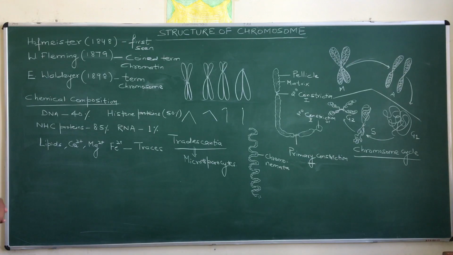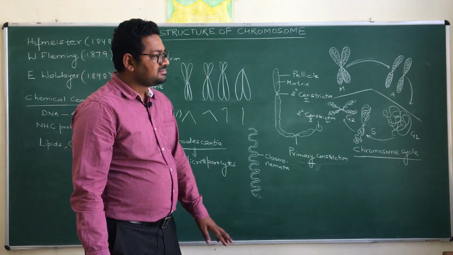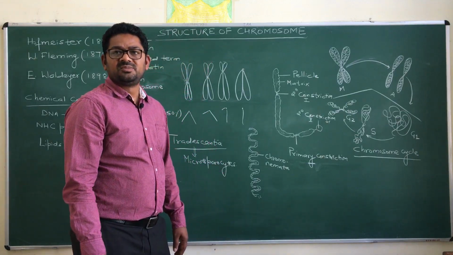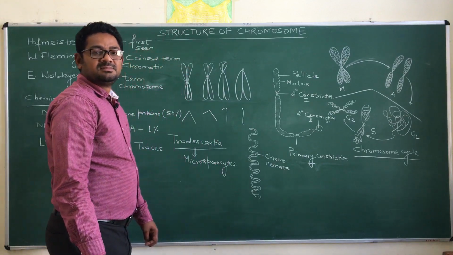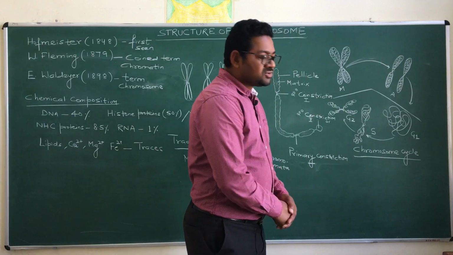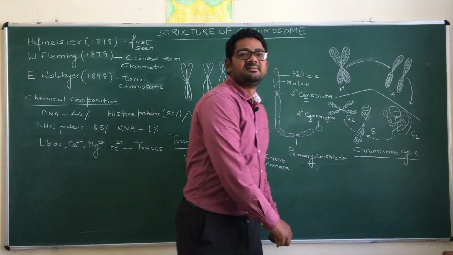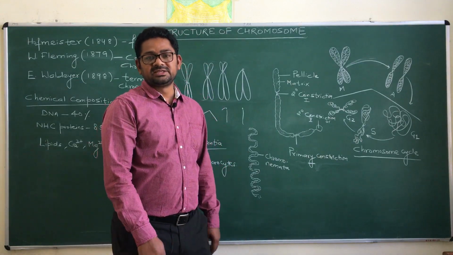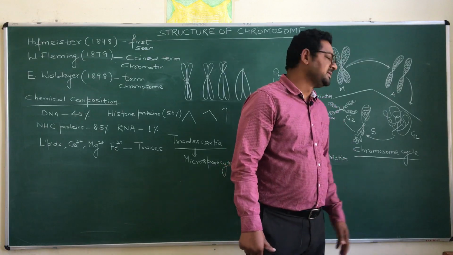If you are talking about the structure, then you know that these chromosomes exist in different forms. So for this, first of all, we have to understand the chromosomal cycle. It means what are the different forms in which this structure exists.